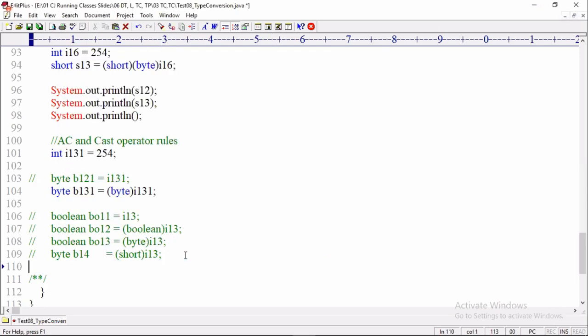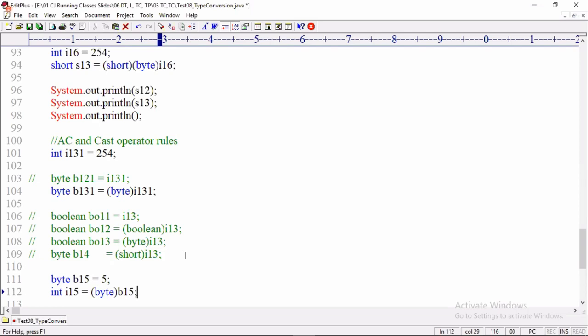Okay, then now the question: can I use a cast operator for converting a lesser range value to a higher range type? Can I write the statement like this? Byte b15 equal to, let's say, 5. Int i15 equal to, okay, I'm writing the cast operator (byte) b15. Tell me, is it possible? Is this line compiled or not? Is this line allowed or not allowed?